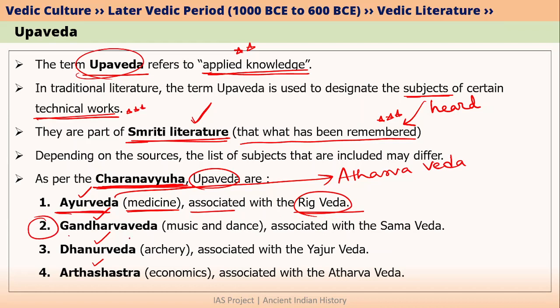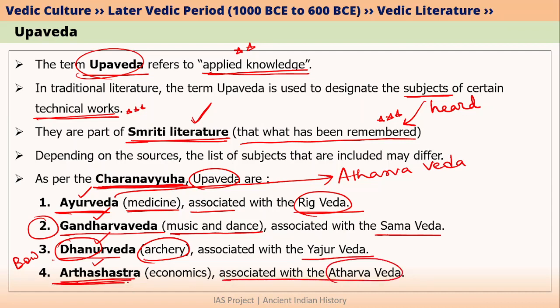In the second example, we have Gandharva Veda, which is nothing but the applied knowledge of music and dance. And Gandharva Veda is associated with Samaveda. Similarly, we have Dhanur Veda, which is the applied knowledge of archery. The word Dhanu here means bow. So Dhanur Veda is the Upaveda associated with Yajur Veda. And finally, Charana Vyuha Sutra states that Arthashastra is the Upaveda associated with Atharva Veda. We will talk more about Arthashastra when we talk about the Mauryas.